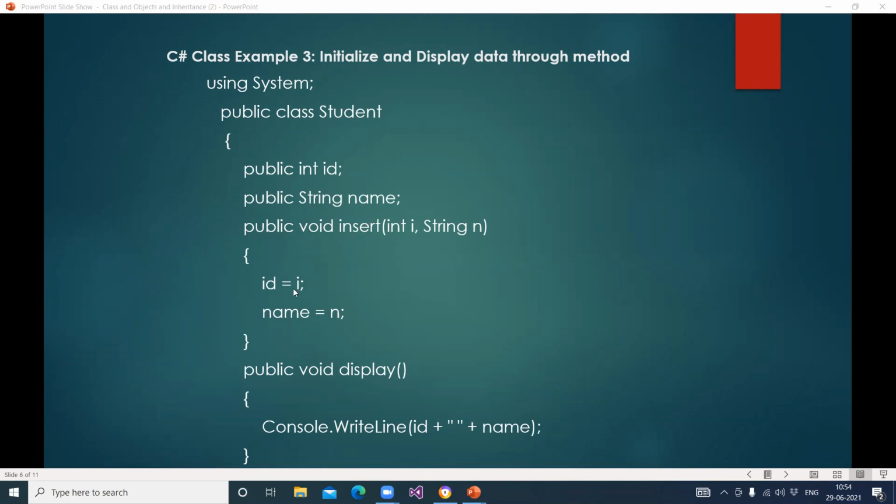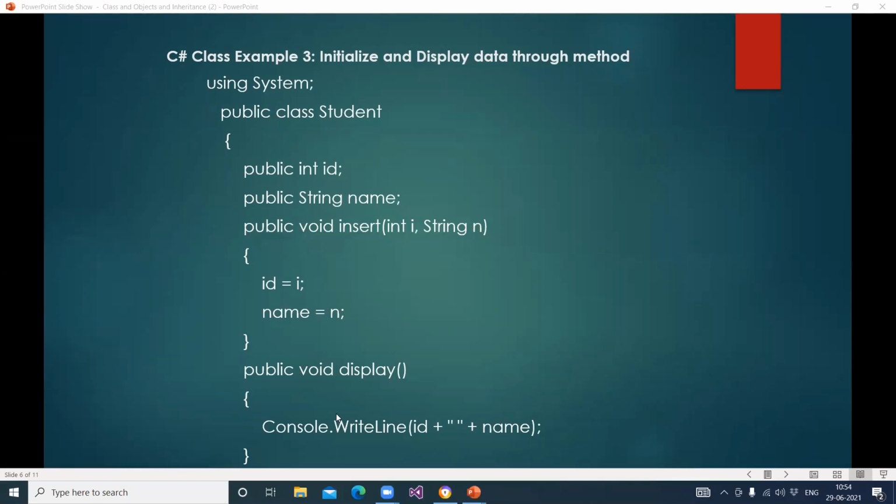Okay, then क्या हो रहा है ये method? When we will call this method, then what will happen? The id equals to I. So जो value we will pass at the time of creating object, the value will be assigned to this id. Okay, name equals to n. I will show you in the after.